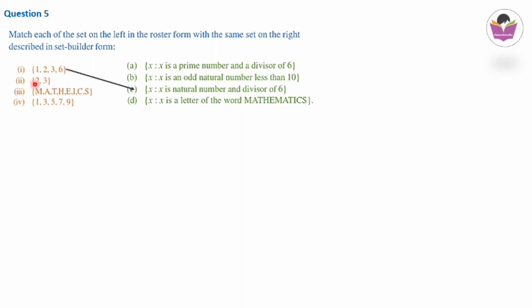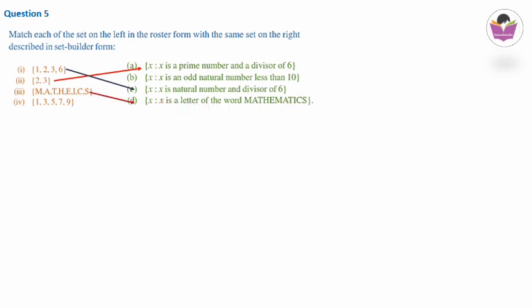Next is the set of 2, 3. Again we will check. X is a prime number and a divisor of 6. Yes. Here 2 and 3 are prime numbers and they divide 6. So this is the second match. And there is M, A, T, H, E, I, C, S. So something related to mathematics. It is quite clear. This is the statement: x such that x is a letter of the word mathematics.